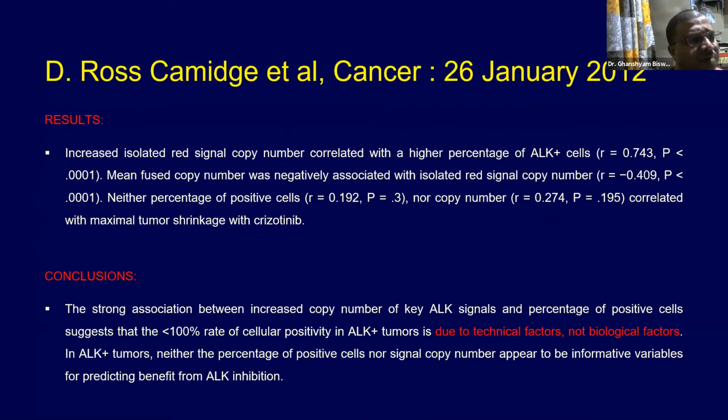So the conclusion of this publication was that the strong association between increased copy number of key ALK signals and percentage of positive cells in ALK tumors may be a technical factor rather than a biological factor. In ALK positive tumors, neither the percentage of positive cells nor signal copy numbers appear to be informative variables for predicting benefit from ALK inhibition. So this was a negative paper in 2012. We'll move to 2021.